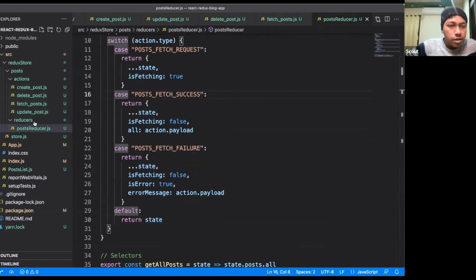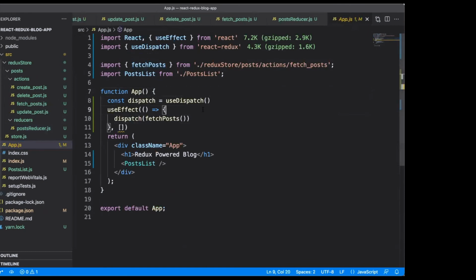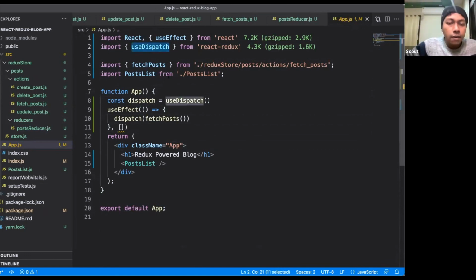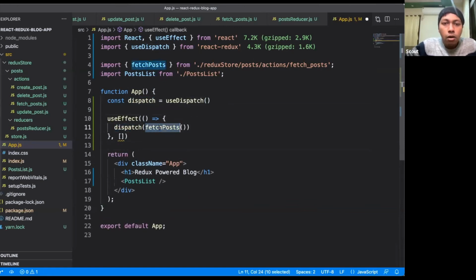Our reducer is ready, our action creator is ready, our action is ready. So now whenever the page loads, we have to make the API call to fetch the data and update our reducer function. That is why there is a hook called use dispatch in the React Redux library. So we have imported this use dispatch hook inside our app.js. Using the use effect hook, it gives us something like a life cycle method. Inside this use effect hook, I have dispatched this action called fetch post.